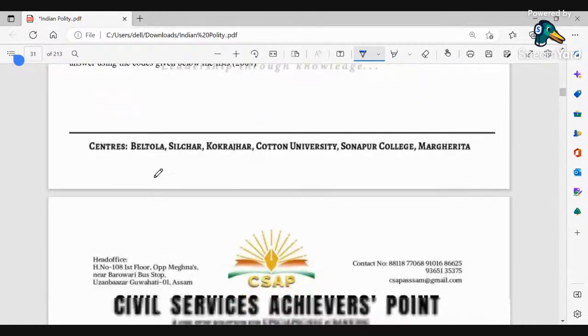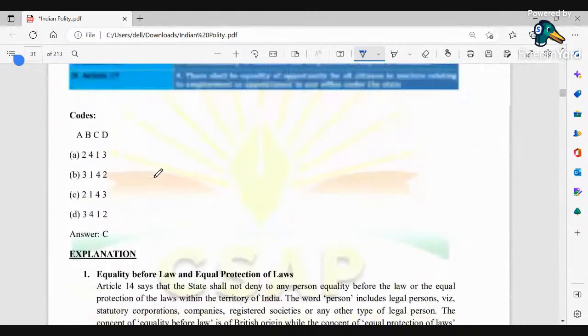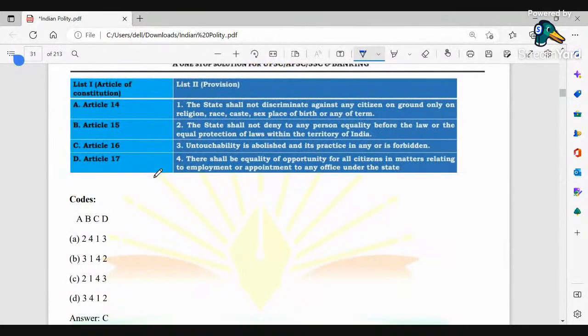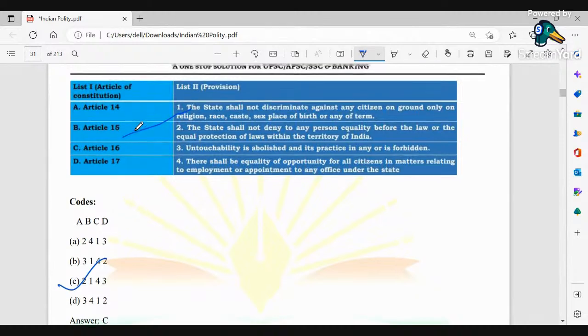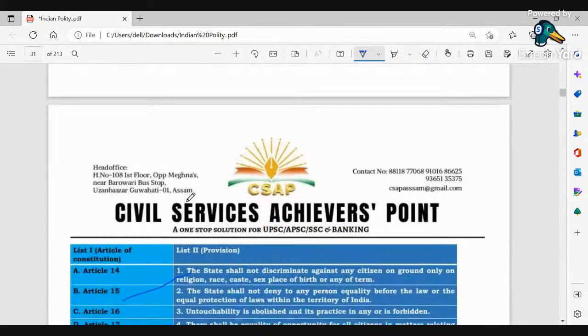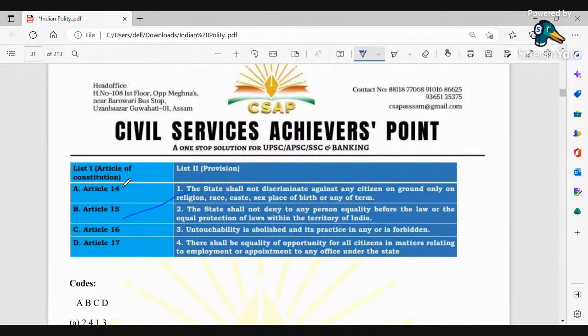Okay, next, if I see about this one, what are the codes that are mentioned? Here the C option is very much correct. So 2 is basically 1, then 2 1 4 3. So this is the correct option of match the following. Here all these articles are present, and I have already told you all these articles.